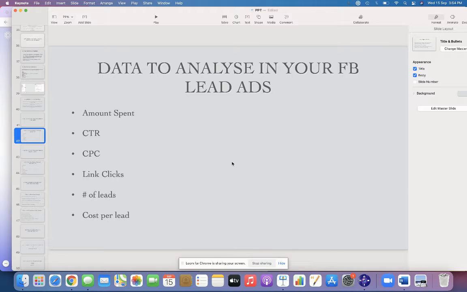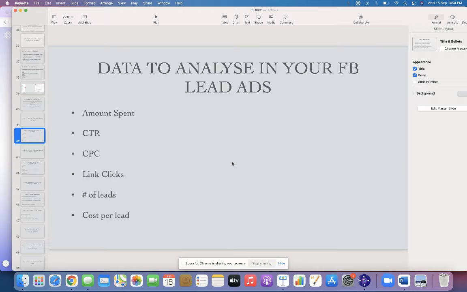Maybe it is 100 rupees or 50 rupees, or what is the exact cost that you are spending per lead. Make sure that you don't include the conversion and get confused with that. Conversion is totally different. We were discussing the conversion campaigns earlier, so you don't confuse conversion with the lead. Cost per lead is nothing but, if you are getting 100 leads, what will be the cost per lead, whether it's 100 rupees or 50 rupees or 10 rupees, right? These are the most important things that you need to check when you are analyzing your Facebook lead ad campaigns.